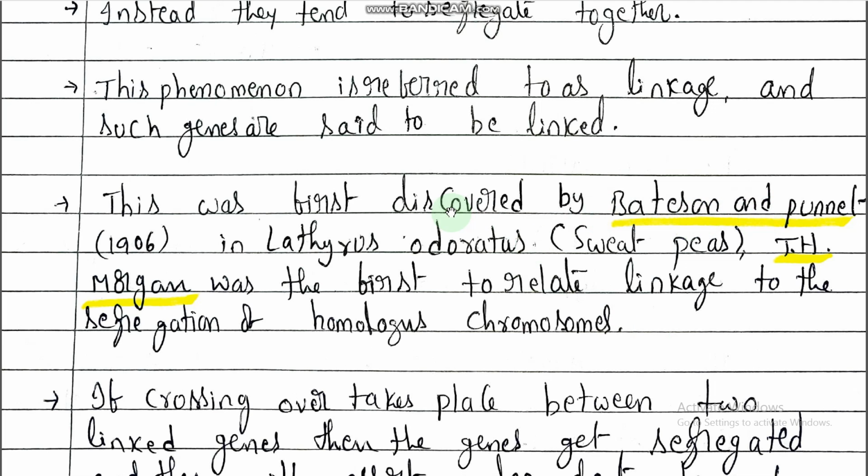Morgan did his experiments in Drosophila melanogaster, as we discussed earlier. So linkage was first proposed by Bateson and Punnett in sweet pea, and by Thomas Hunt Morgan in Drosophila.